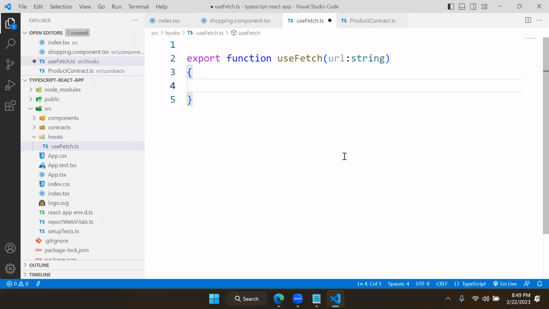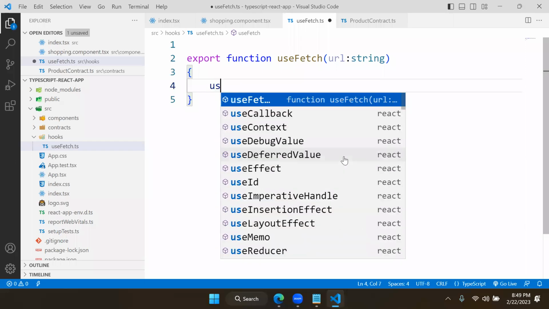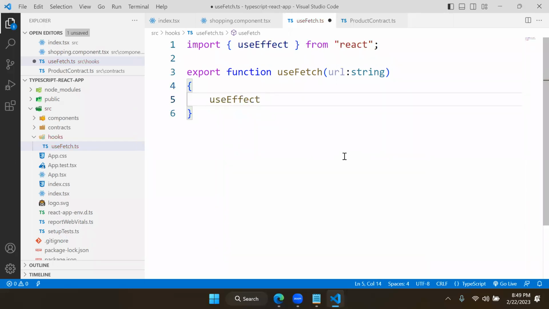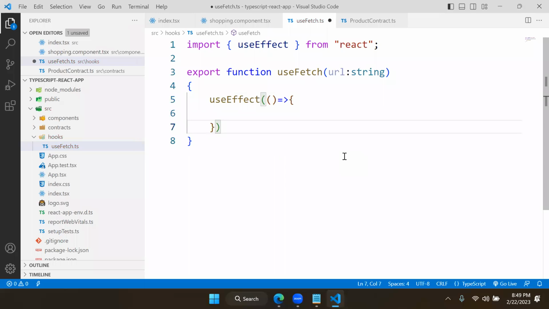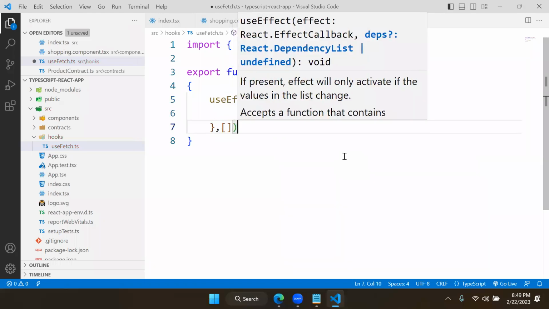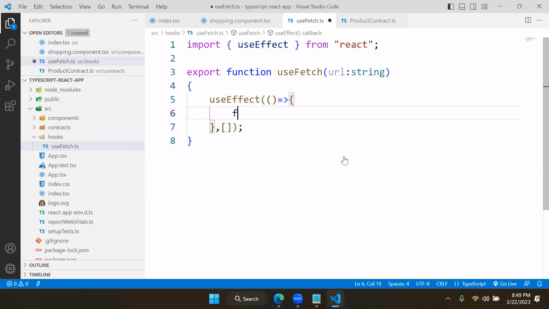Now here, what does this have to do? This hook is going to use useEffect from React. What useEffect will do is fetch the data and display the data. That means it will use fetch.